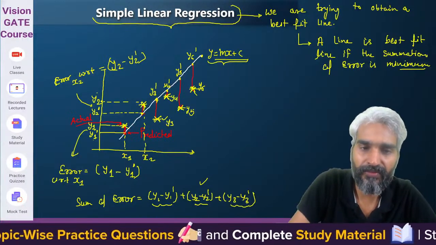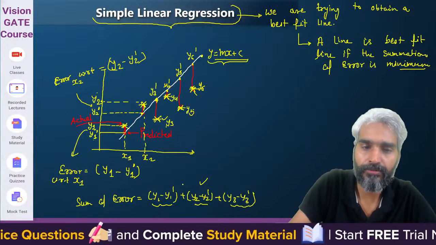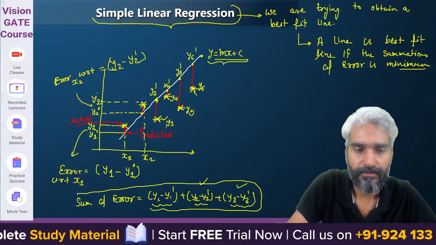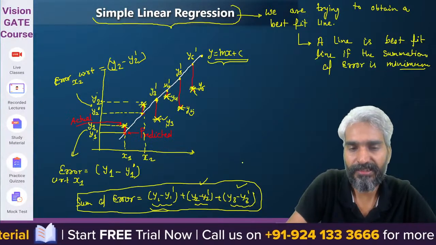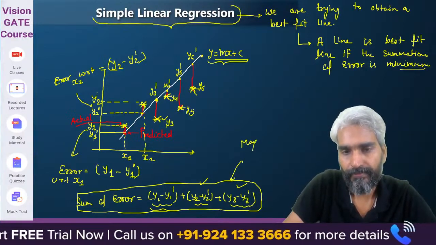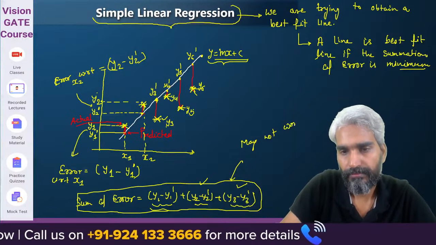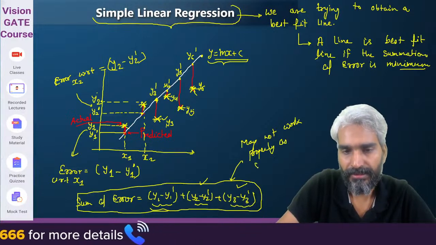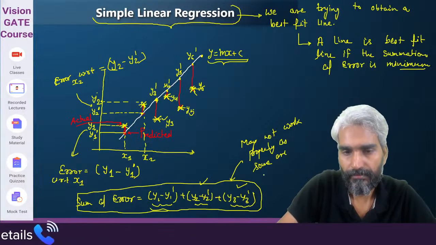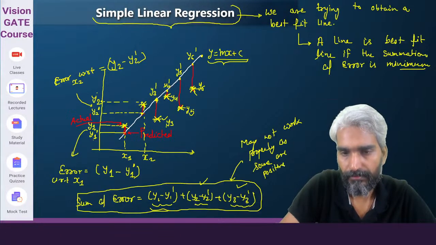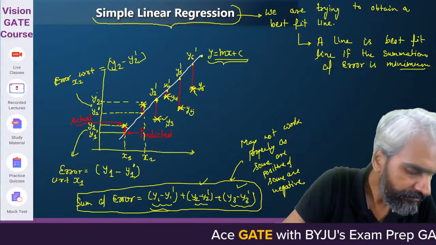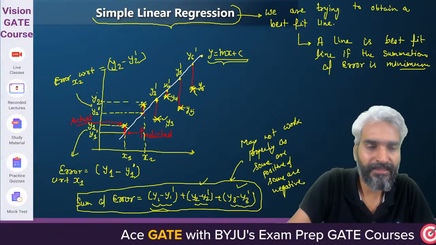But there are some cases when y3 is less and y3 dash is larger, so some of them will be negative. So this function will not work properly, as some are positive and some are negative. Getting the idea?